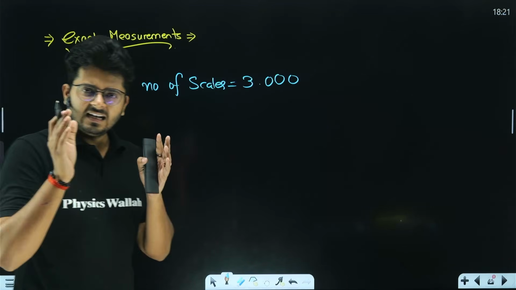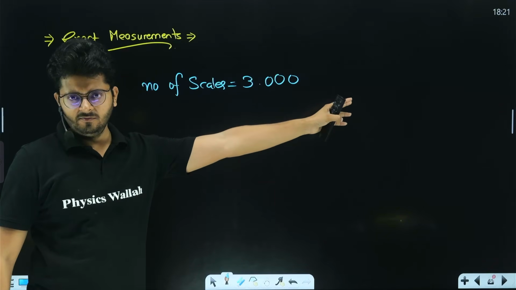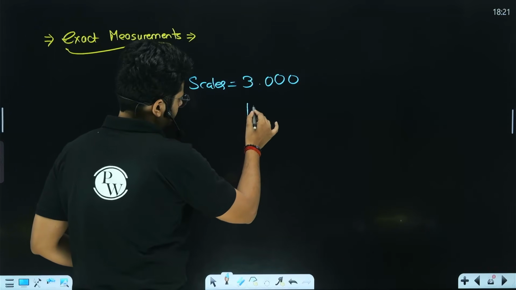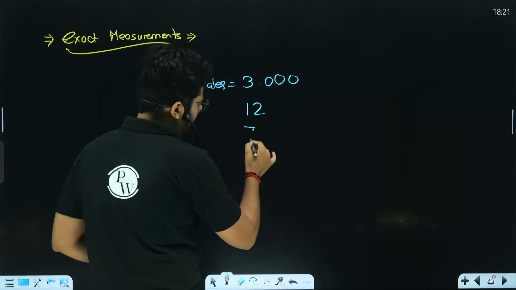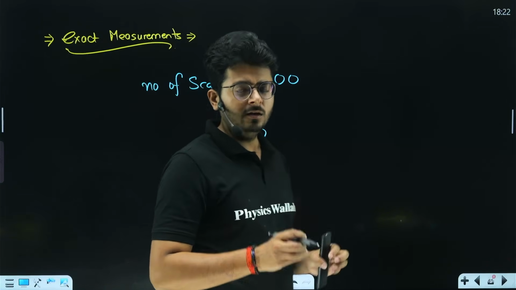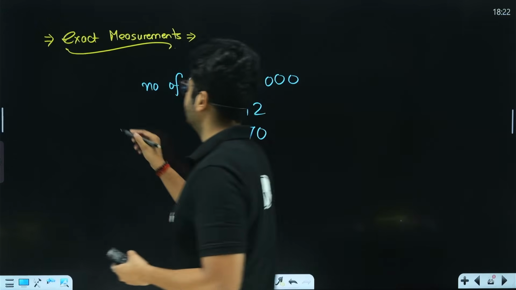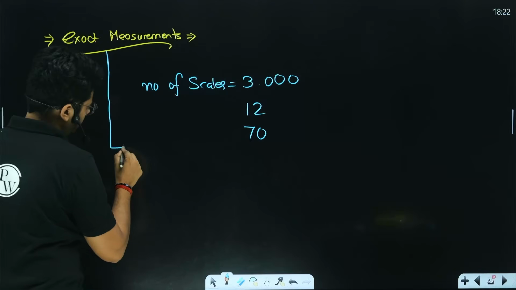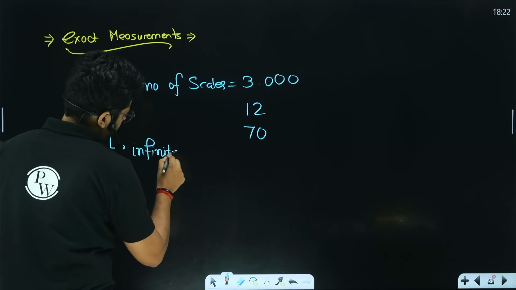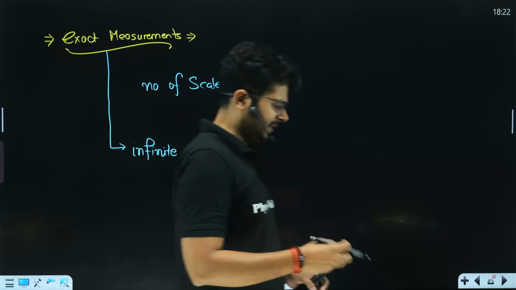If something is an exact number, we will say that it can have an infinite number of significant figures. For example, let's say I have 12 apples, right? I have 70 books, right? So all these exact measurements are considered to have infinite significant figures, right? So exact measurements have undefined or infinite significant figures.